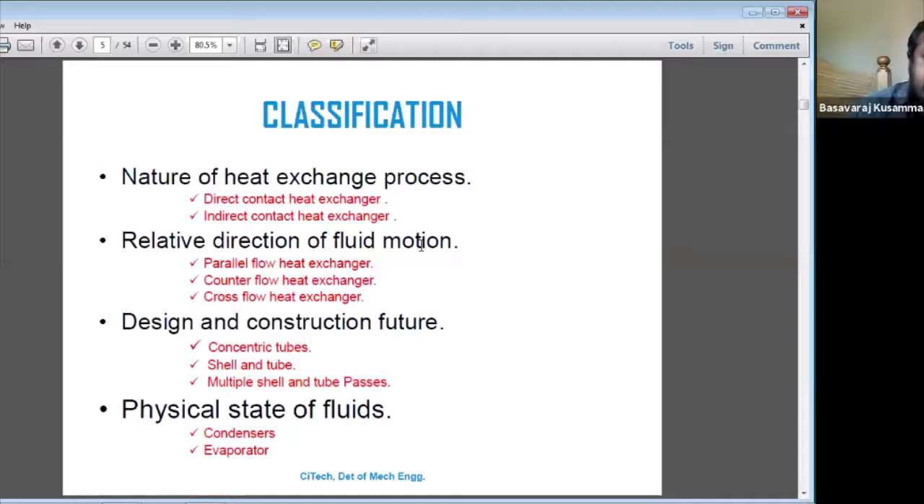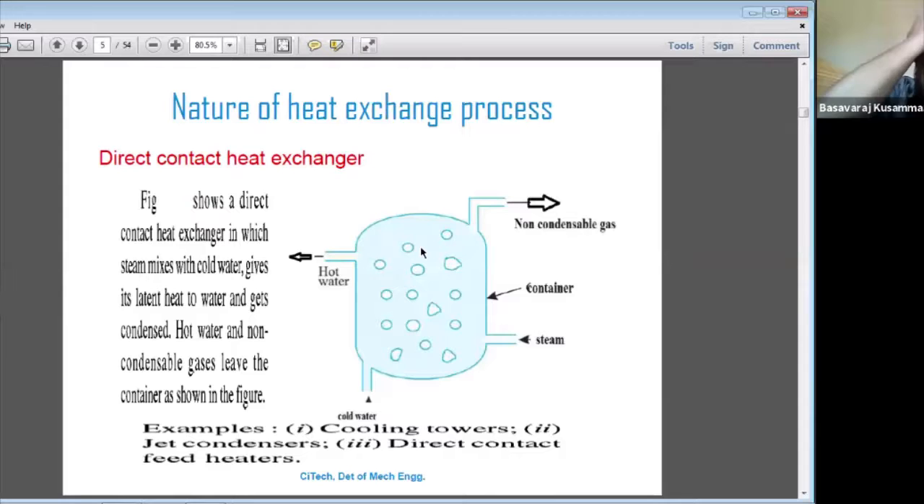First is the nature of the heat exchanging process, which is classified as direct contact heat exchanger and indirect contact heat exchanger. So what is the direct contact heat exchanger? What is the indirect contact heat exchanger? Suppose here, as we discussed, steam is flowing on one side and cold water on the other, and the exit is hot water and non-condensable gases.